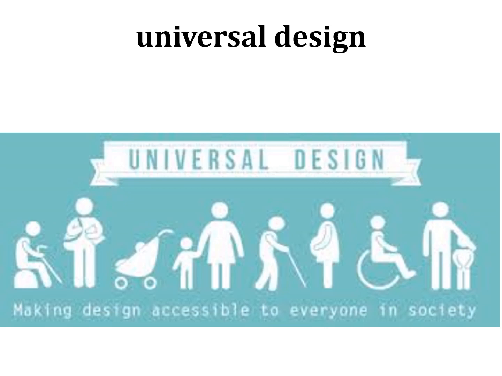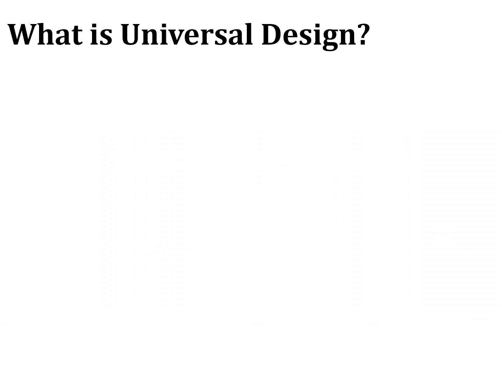In HCI terms, this means particularly designing interactive systems that are usable by anyone with any range of abilities using any technology platform. In the late 90s, a group at North Carolina State University in the USA proposed 7 general principles of universal design. These principles give us a framework in which to develop universal design. Universal design is the process of designing products so that they can be used by as many people as possible in as many situations as possible.